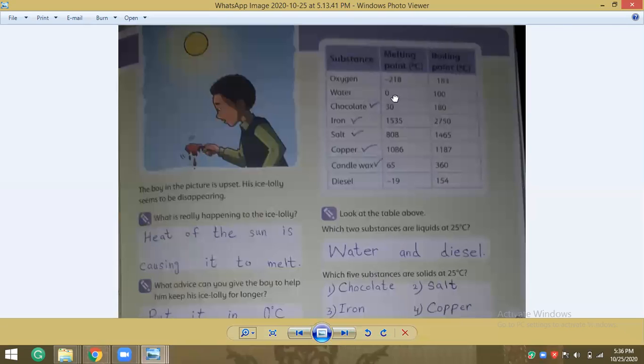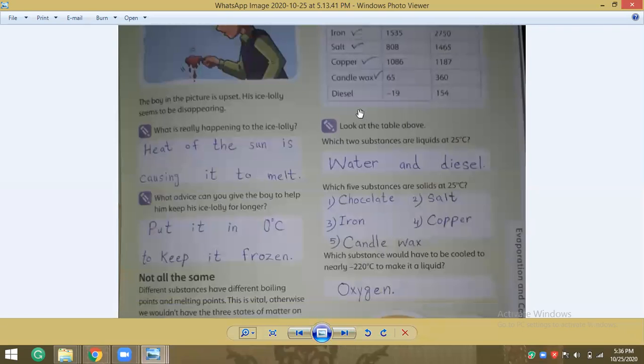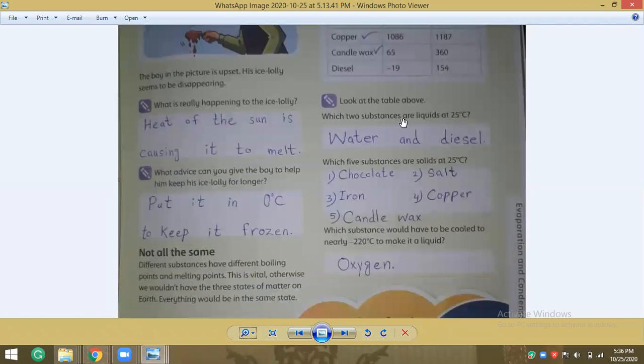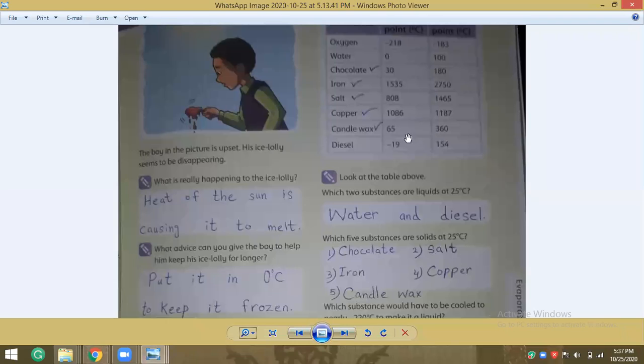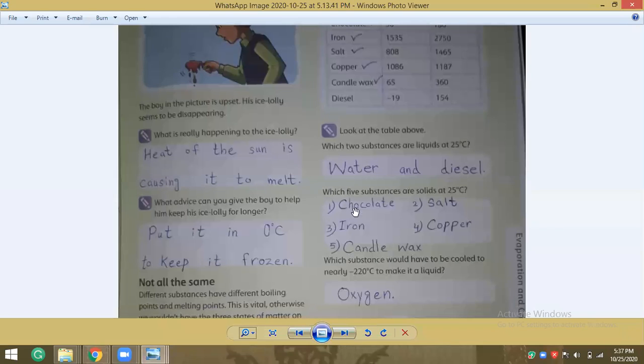So number one, we have a question. Look at the table above. Which two substances are liquids at 25 degrees Celsius? At 25 degrees Celsius, we have water, which will be liquid, and diesel, which will be liquid. Which five substances are solids at 25 degrees Celsius?